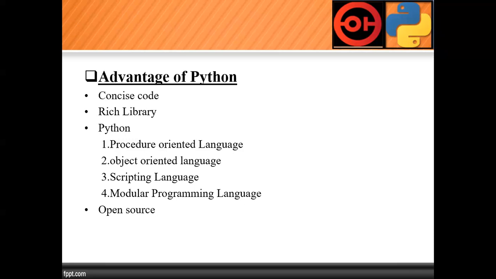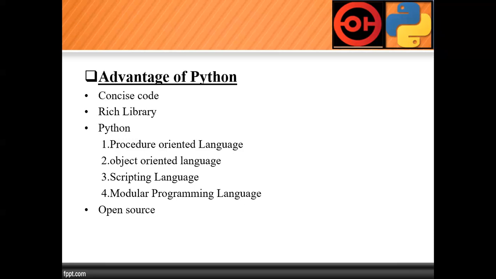Why C++? Because C++ is a language which was developed in earlier years, that's why it was borrowed from C++. What about Java? Java was developed around '91, '92, like that. So Python took the concepts from C++.